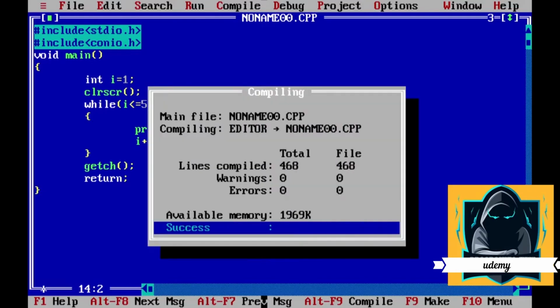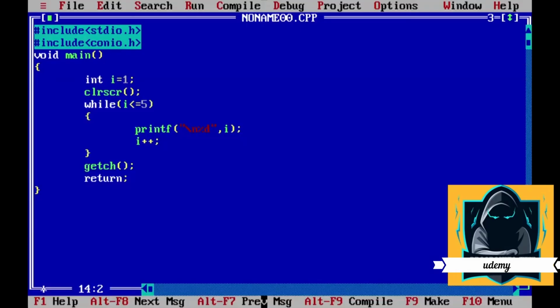I will compile it and then run it. 1 2 3 4 5. Now how this program works: firstly I have initialized the I value with 1, then clear screen, and then I will check the condition here. Is I less than or equal to 5?